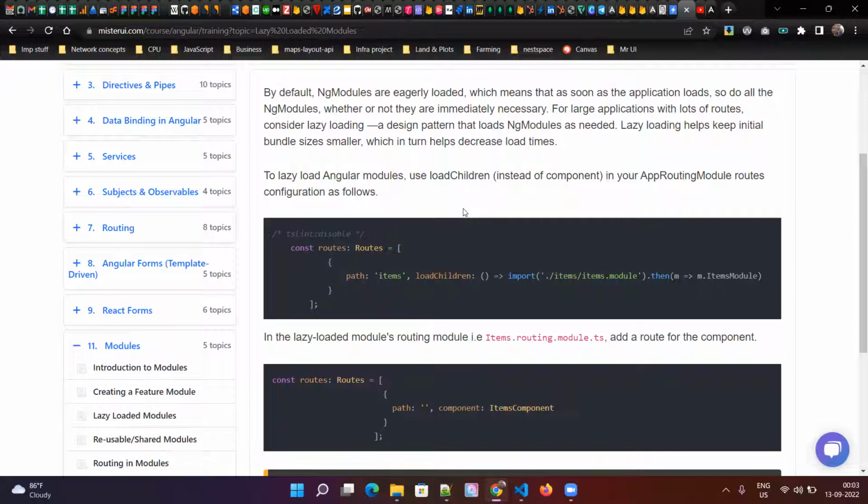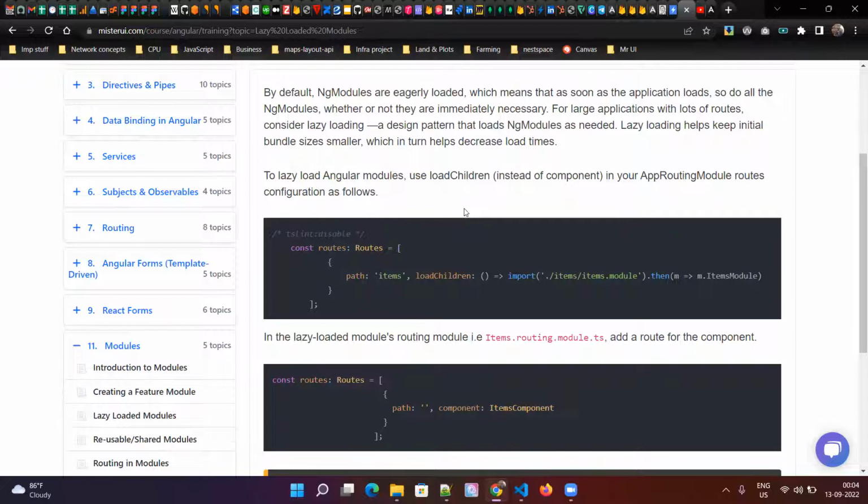When he clicks on the faculty link or some link associated with the faculty module feature, at that time it will download that single file which has only the components, directives, or anything associated with the faculty module. It still will not download the student module components and related code. When the user goes to the student section of the application, at that time it will download.